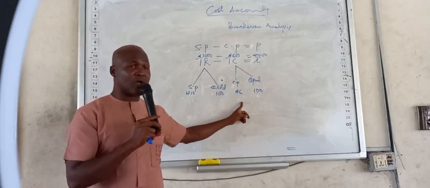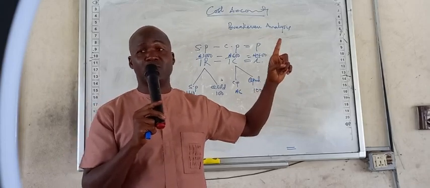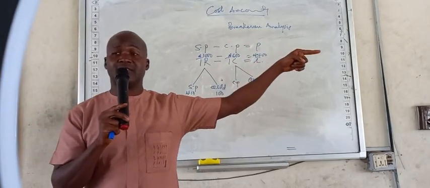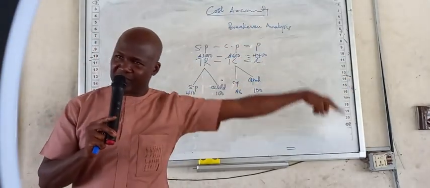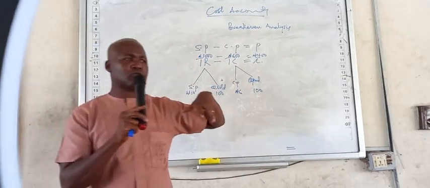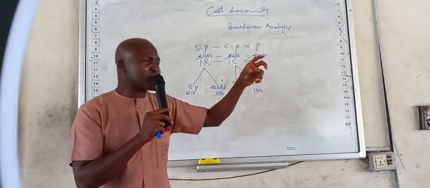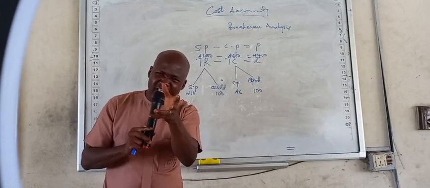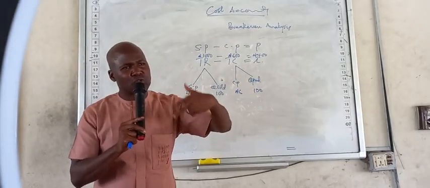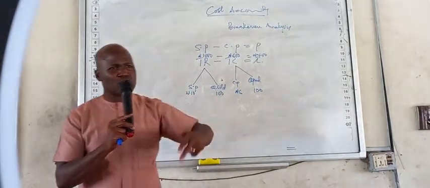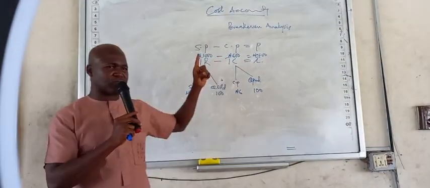So if, for example, supply of material says next year is going to increase the price of material, the next thing I know will be to ask the cost accountant, look at what this guy has said. What effect will this have on our profit? Because the bottom line is profit. So management will always use break-even analysis to predict how profit will react whenever there is a change in situation. The only thing that is constant in life is change. But for you to grow, you must continue to change. So anytime there's going to be a change, there will be effect on profit. What is this effect? Cost accountant needs to speak.